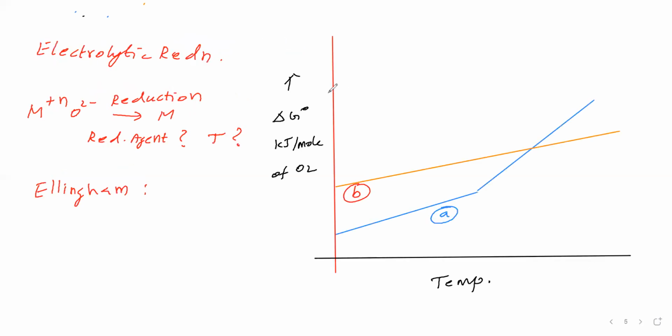Now, here delta G naught is how much? The delta G naught value is 0 at this place. Here it is positive, here negative.